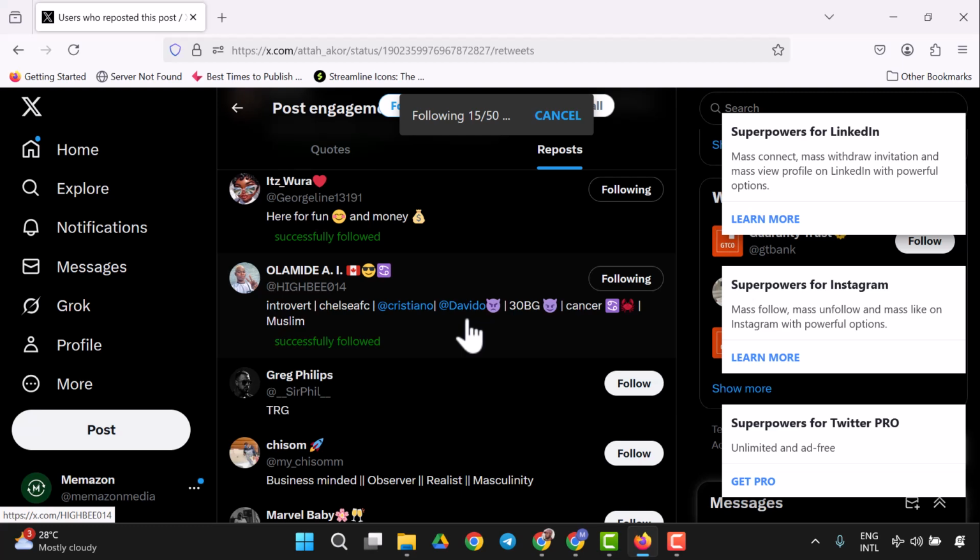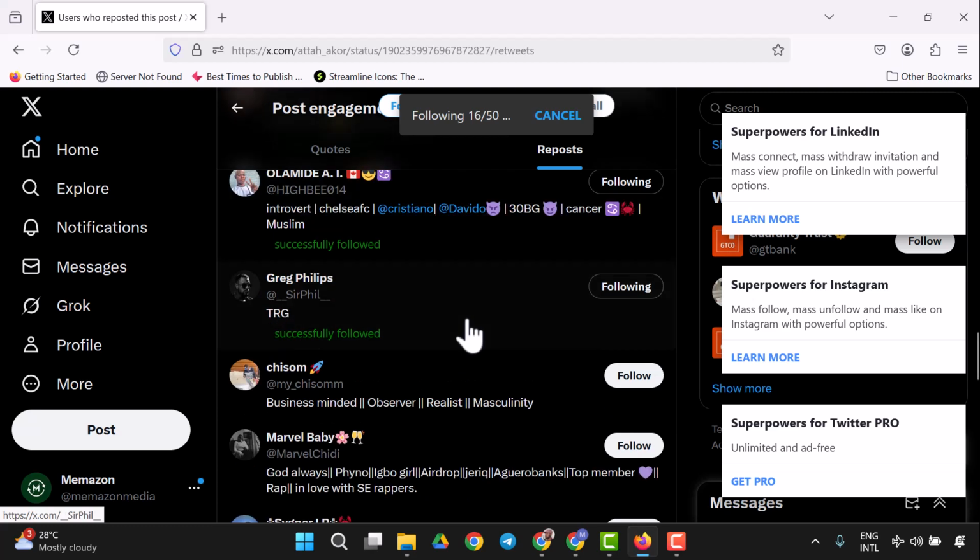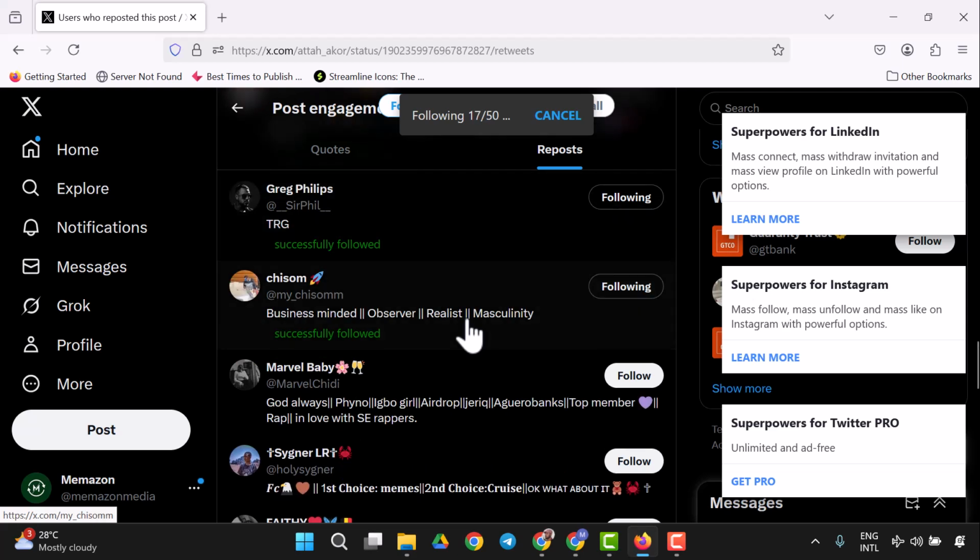So you have to take note of the indicators and the settings. You could set it however you want to set it. You don't have to follow the way I set mine, but that is the best way to set it so that you can get a better result. And that's what I did.